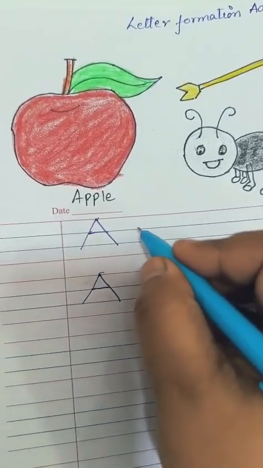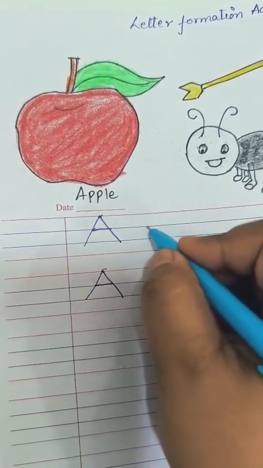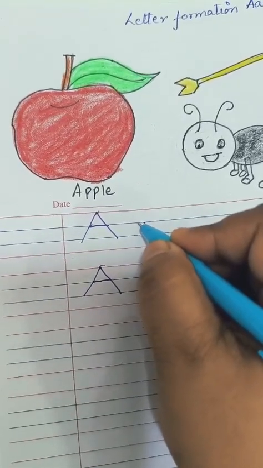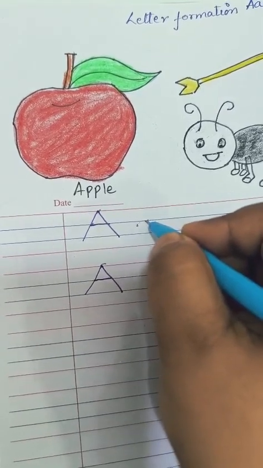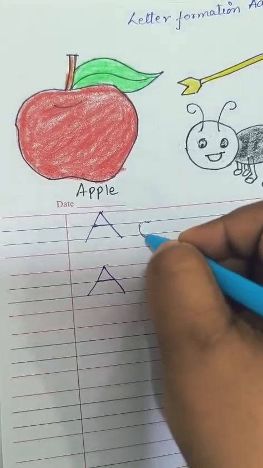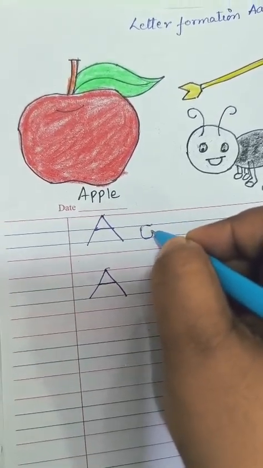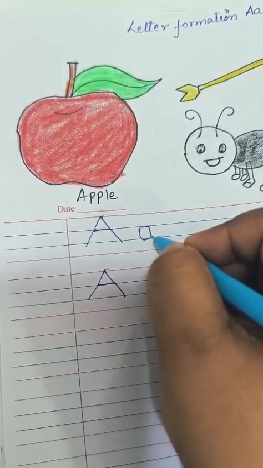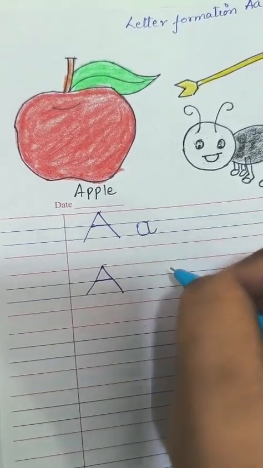Let's understand the formation of small a. For small a, between the two blue lines, make a curly C. Make a curly C. To the top, come down and give a kick.